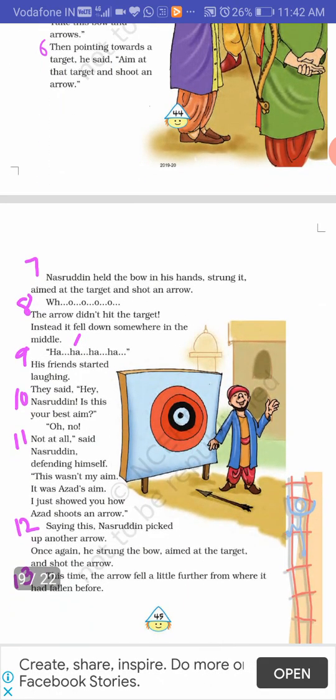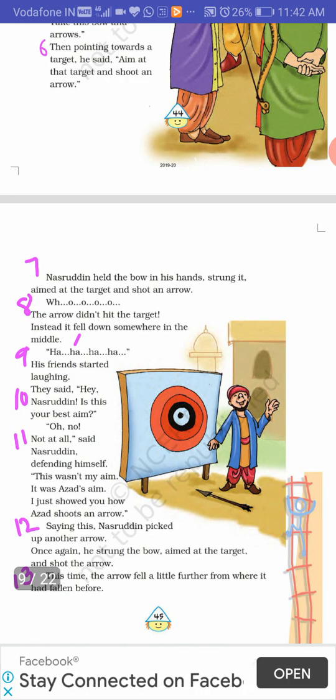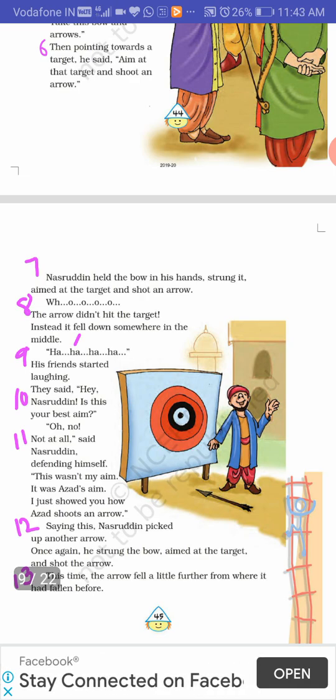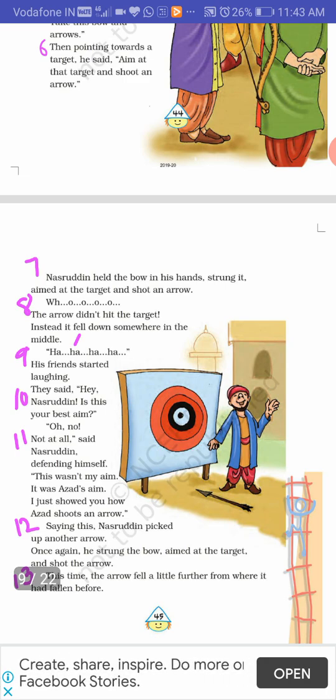In the seventh para, Nasruddin held the bow in his hands, strung it, aimed at the target, and shot an arrow. So, as his friend told, he did what he usually does while shooting a target. He strung it, he aimed, and he shot the arrow towards the target.